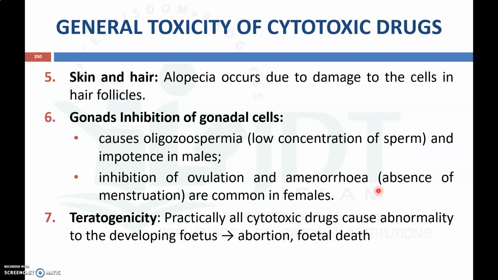Now coming to the skin and hair, cytotoxic drugs may cause alopecia, that is hair fall, due to damage to the cells in hair follicles. So that is another problem with anti-cancer drugs. Then in the reproductive system, it may cause oligospermia, that is a low concentration of sperm, as well as impotence in males, and inhibition of ovulation as well as amenorrhea, that is absence of menstruation, is common in females after cytotoxic use.